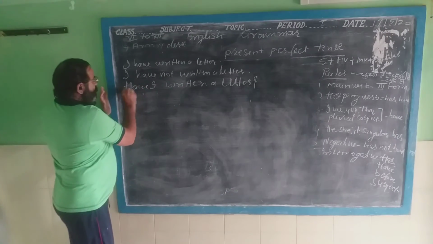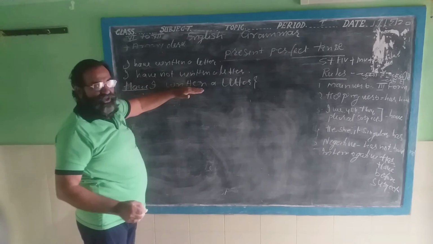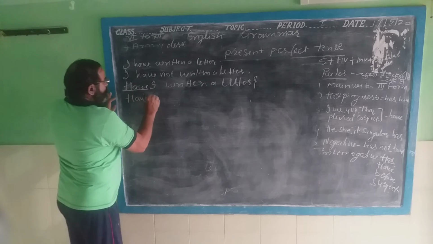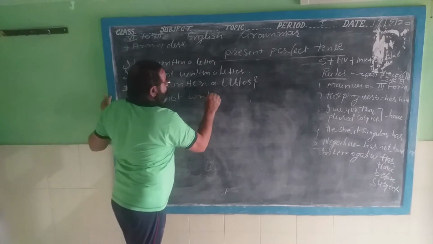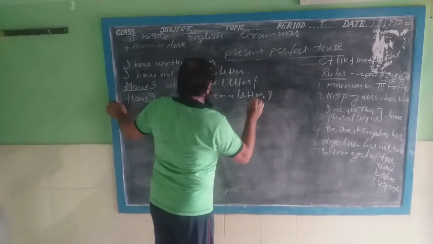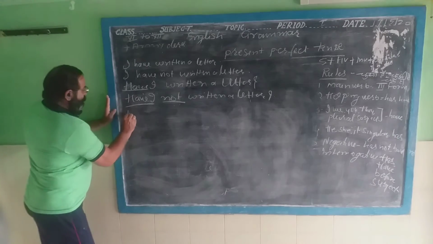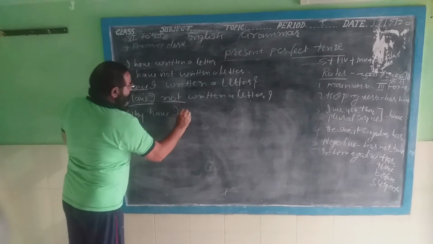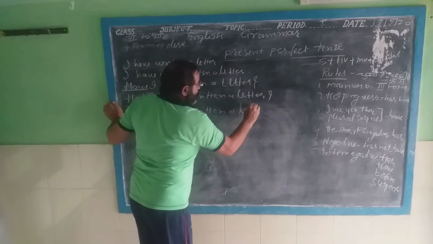Have, the helping verb, has come before the subject and there is the third form of the main verb. Secondly, have I not written a letter? It is interrogative plus negative. Thirdly, why have I written a letter?